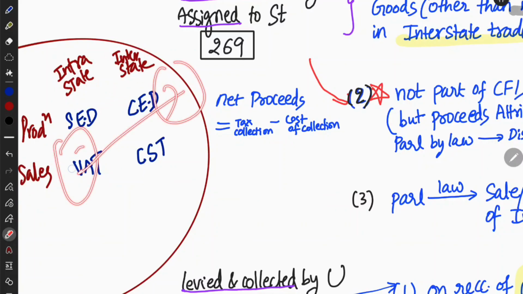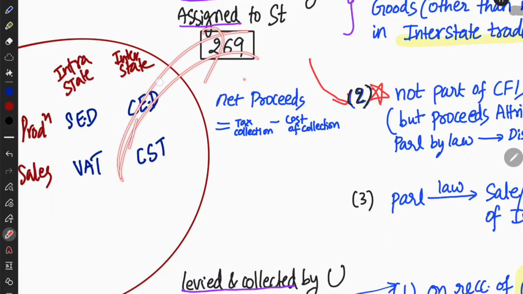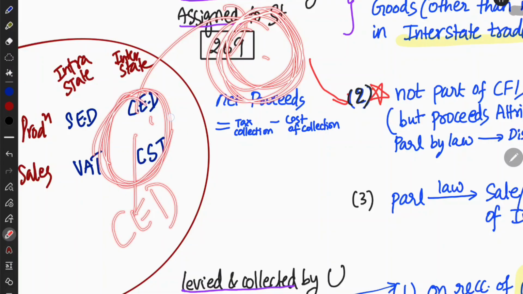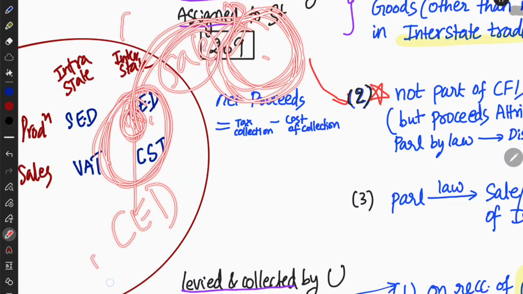Next we have interstate. Interstate implies one state to another state within the country. In such a scenario, the central government is going to impose a tax on the production. If the production happens in one state and it is getting sold, or sent, to another state, central excise duty will be imposed on the production. And then central sales tax will be imposed. Why? Because I am from this state and I sold it to the other state. So in this state there will be central excise duty because you are doing production. And again, since you are also doing the sale, there is a tax on that too, the central sales tax.